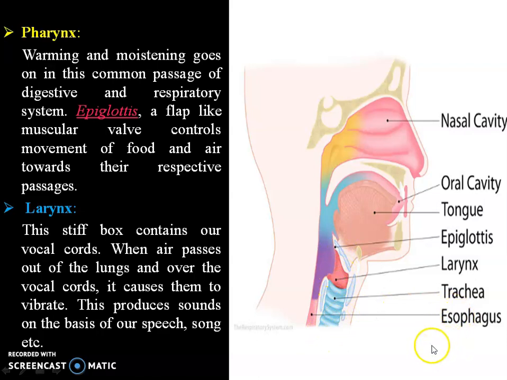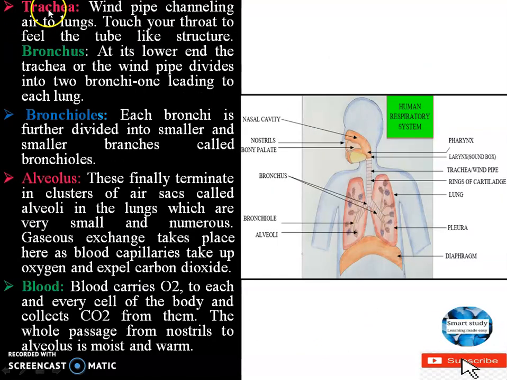Now let us move to the next part, that is the trachea. The trachea consists of the windpipe, and through the windpipe the air goes to the lungs. So this is your windpipe. If you observe, there are circles on it. Those circles are called rings of cartilage. What is the purpose of these rings of cartilage? These rings of cartilage ensure that the windpipe does not get damaged and the airflow is normal. Now then you have the bronchus.